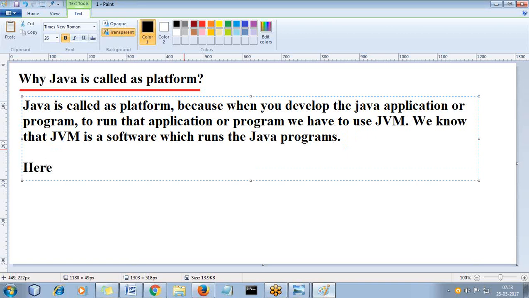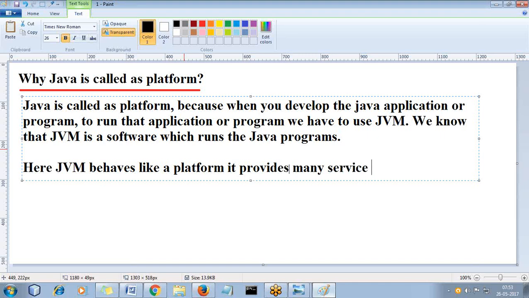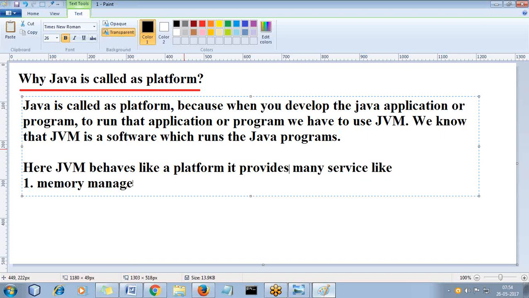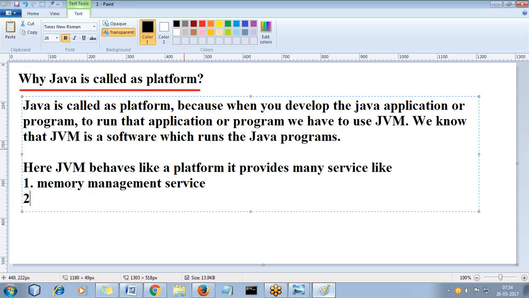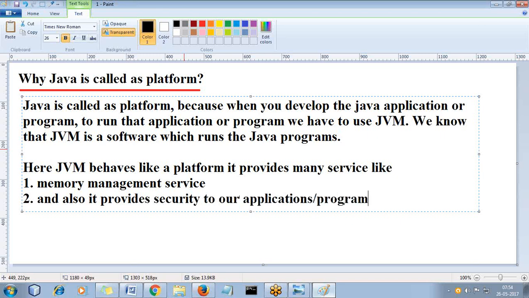See, here JVM behaves like a platform. It provides many services like memory management service, and also it provides security to our applications or programs.